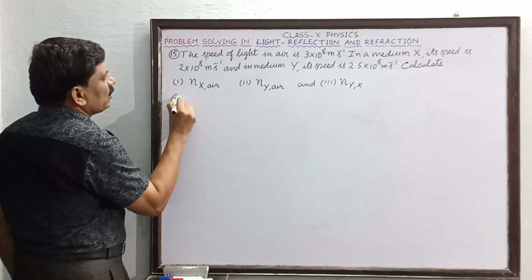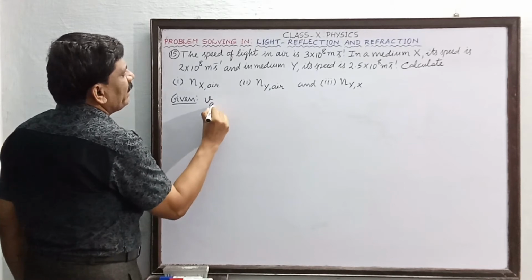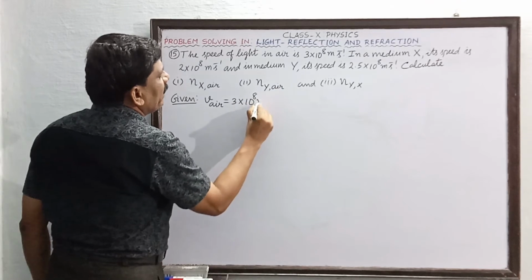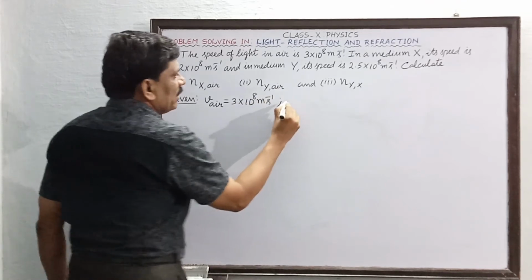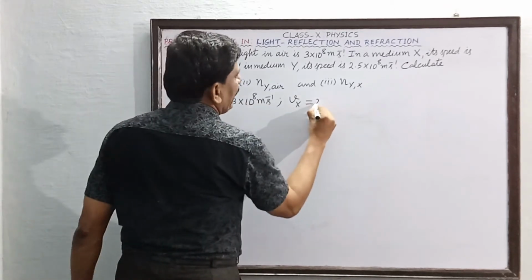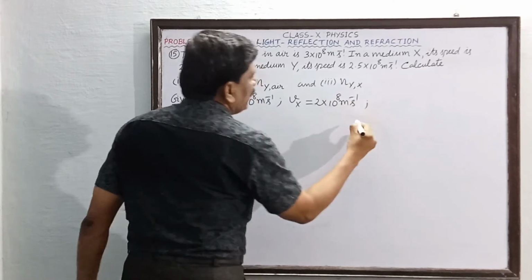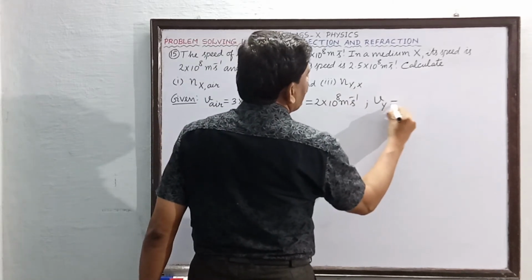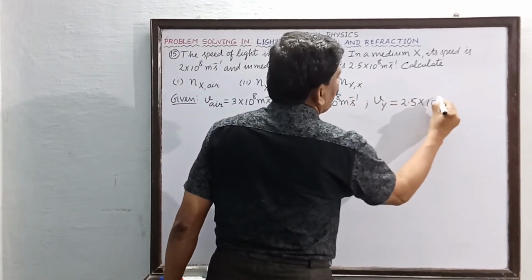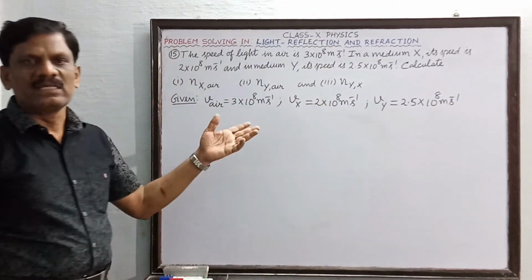So now what are all the given quantities? I will note down first. So the given quantities. First one is what? Velocity of light in air. So this is equal to 3 into 10 to the power of 8 meters per second. Then velocity of light in medium X. In medium X, velocity of light is 2 into 10 to the power of 8 meters per second. And the velocity of light in medium Y is given as 2.5, so 2.5 into 10 to the power of 8 meters per second. These are all given now.